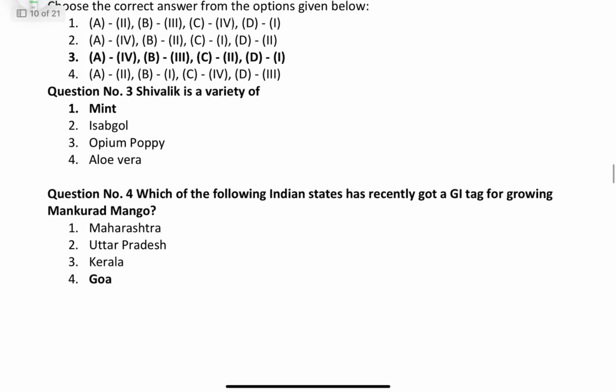Coming to question number 3, Sivalik is a variety of mint. Then, which of the following Indian states have recently got a GI tag for growing Malcolm mango? That is Goa. Friends, a few more recent GIs are Chiraigaon Karonda from Varanasi, UP.